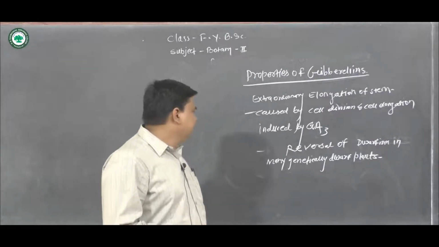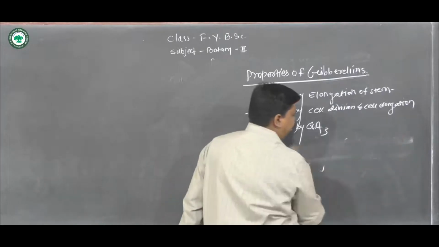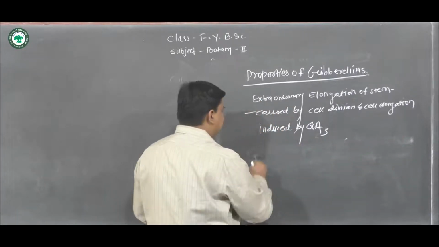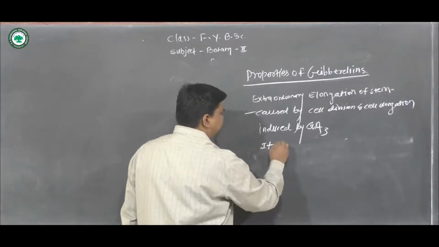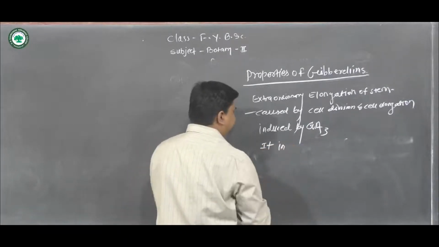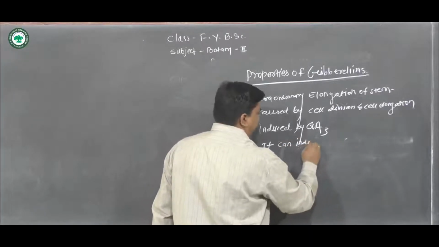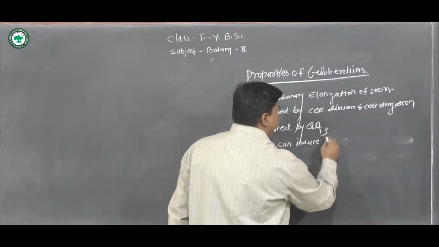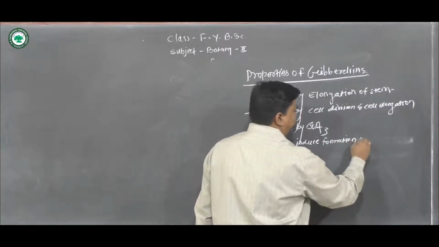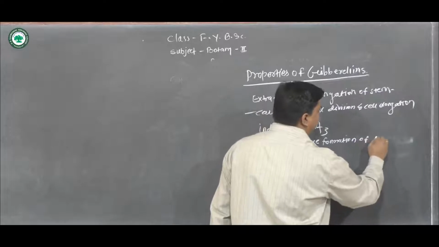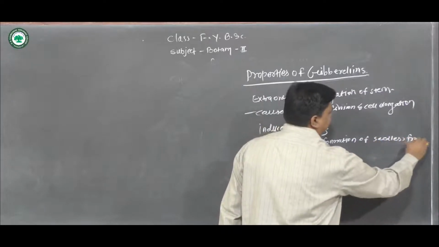Then the next property of gibberellin is that it can induce the formation of seedless fruit.